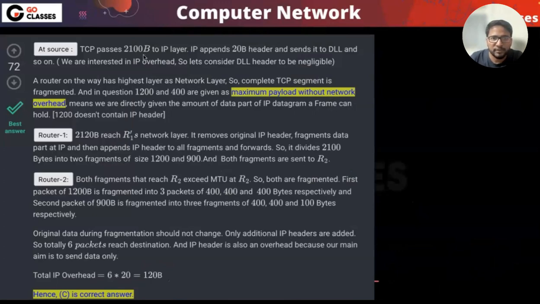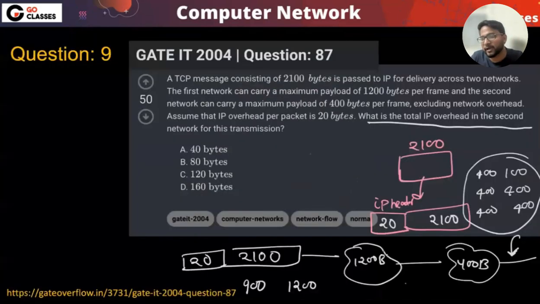At the source, TCP passes this much to the IP layer. IP appends 20 bytes, then the data link layer and so on. A router on the way acts as a network layer, so the complete TCP message is fragmented. The question gives the maximum payload without the network overhead, meaning they have directly given the amount of IP data that the network can carry, which is 1200 bytes. The MTU actually includes the IP header, so they are saying that excluding the IP header, they are directly giving it to you.